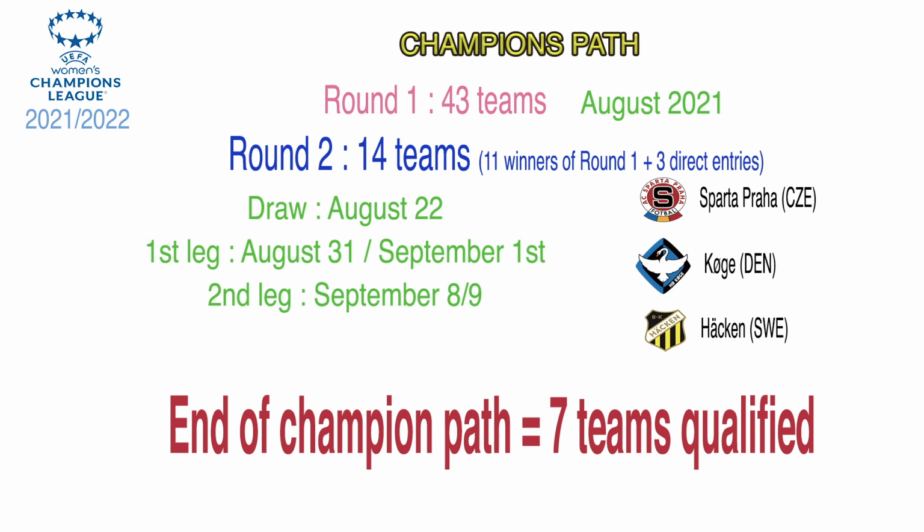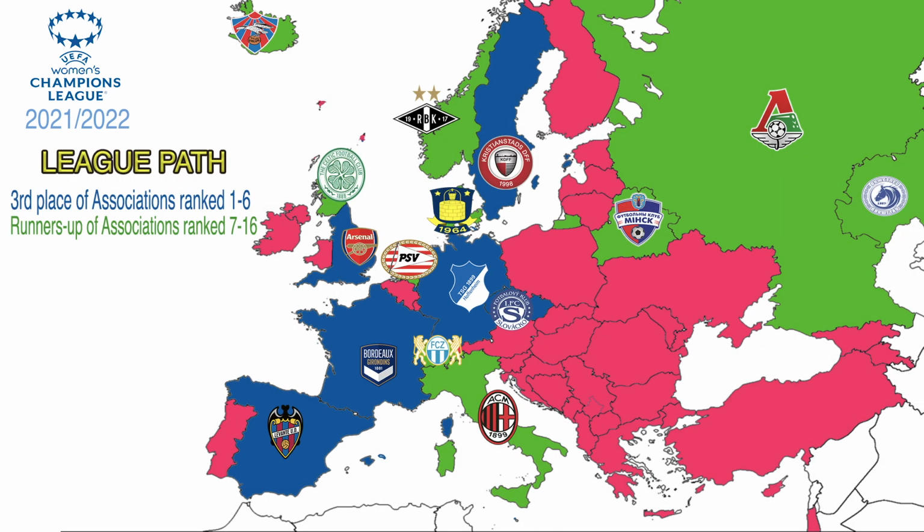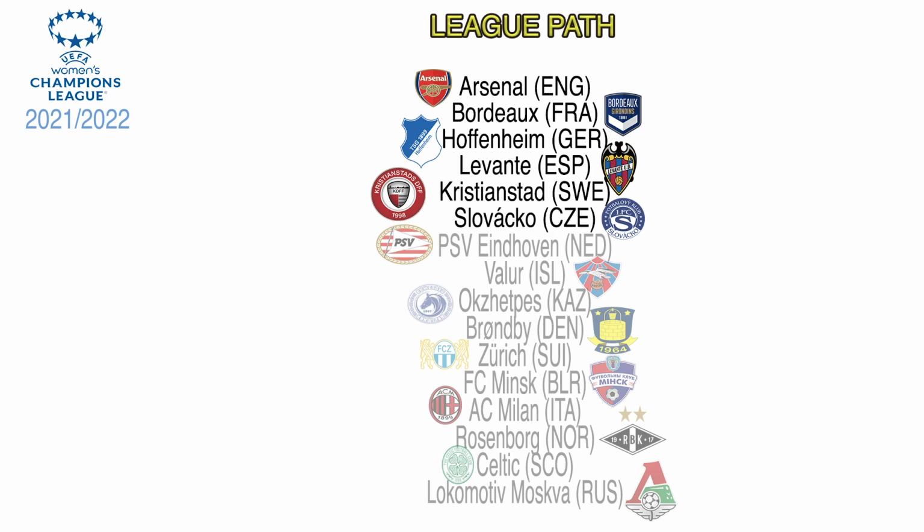The second way to get to the group stage is the League Path. It basically works the same way as the Champions Path, but with less teams involved. It also consists of 2 rounds. In the first round, there are 16 teams. First, the teams which arrived 3rd place in their domestic leagues for the associations ranked 1 to 6. So Bordeaux for France, Arsenal for England, Hoffenheim for Germany, Levante for Spain, Kristianstad for Sweden and Slovakia for Czech Republic.